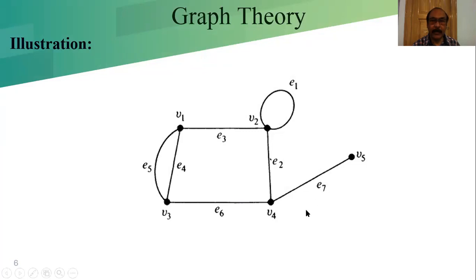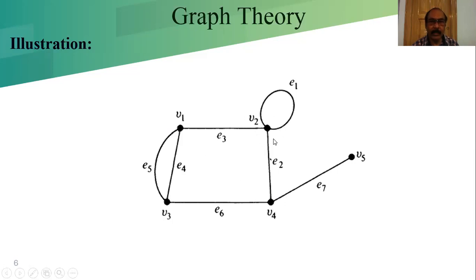Let us explain with the help of this graph. How many vertices and how many edges are here? The vertices are V1, V2, V3, V4 and V5, so there are 5 vertices. What is the sum of the degrees? Three vertices have degree 3, so 9 plus.